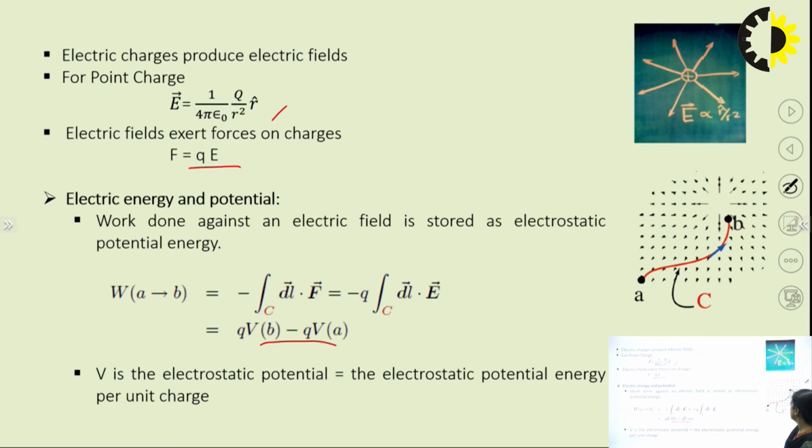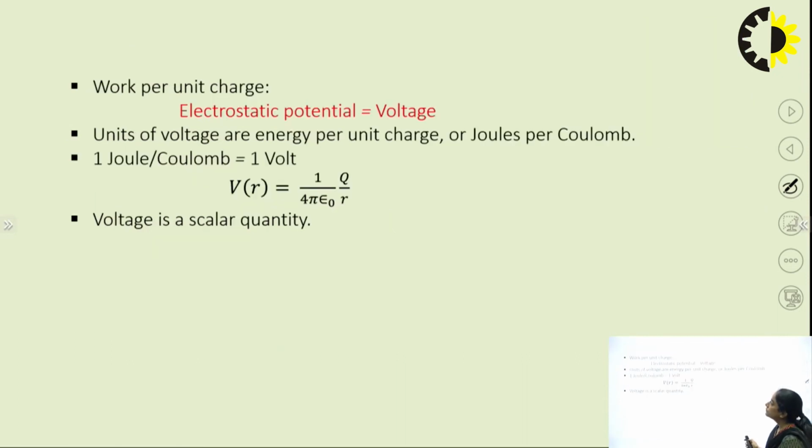Suppose this charge is there, and we are moving this charge from A to B. We will have to do some work, we will have to provide some external energy if we are going against this electric field. Moving a 1 coulomb charge from point A to point B, the work done is known as the potential, 1 volt potential. So work done per unit charge is the electrostatic potential or voltage.